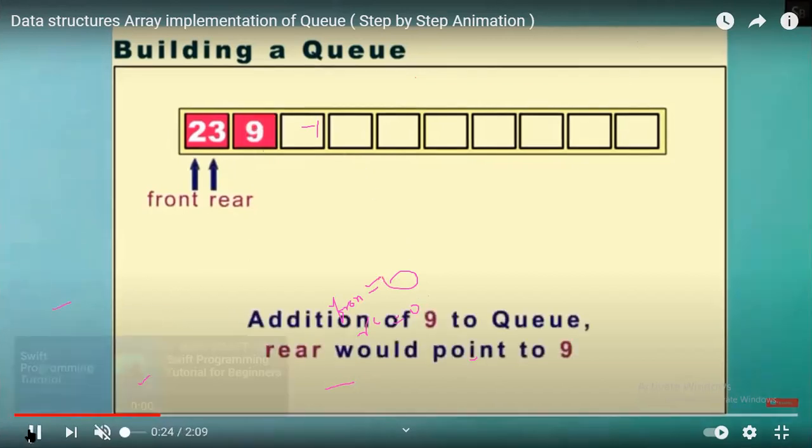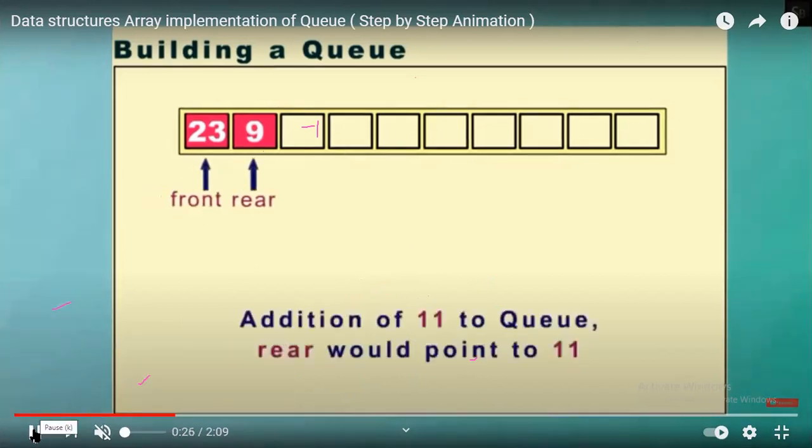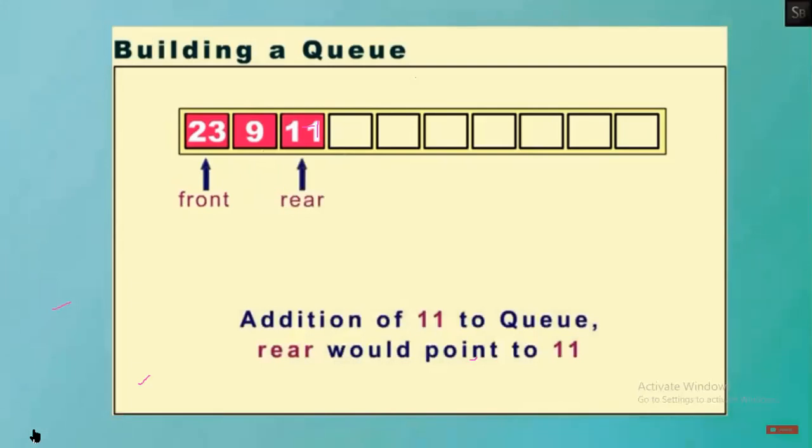Addition of 9 to the queue causes rear to increment, in the order first in first out. It will move to 9 to make it the rear. Again, addition of 11 to the queue, rear would point to 11. See, rear is moving. We are simply inserting.